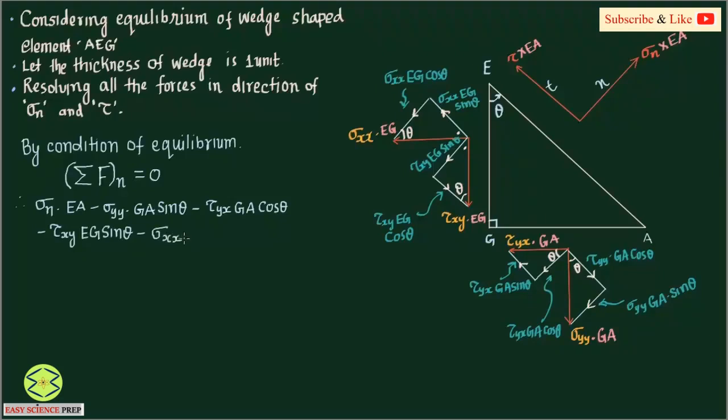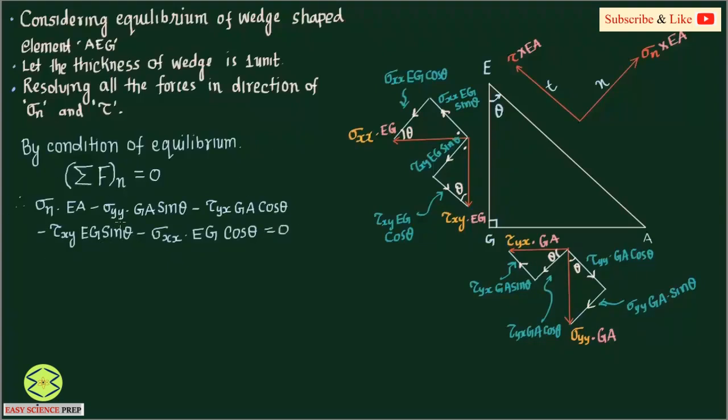Now all the forces in the normal direction we have considered. So this is positive, this is negative, this is negative, this is negative, this is negative, and then that is equal to 0.